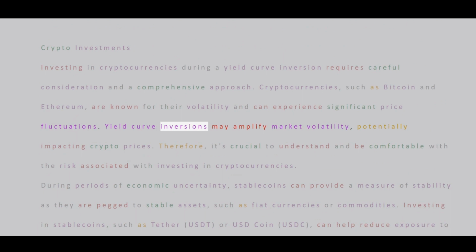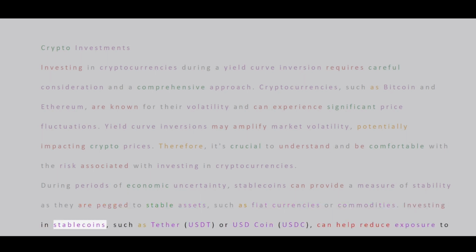Yield curve inversions may amplify market volatility, potentially impacting crypto prices. Therefore, it's crucial to understand and be comfortable with the risk associated with investing in cryptocurrencies. During periods of economic uncertainty, stablecoins can provide a measure of stability as they are pegged to stable assets, such as fiat currencies or commodities.